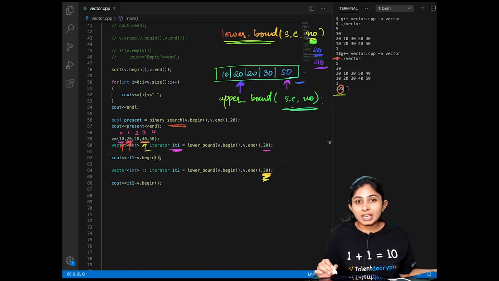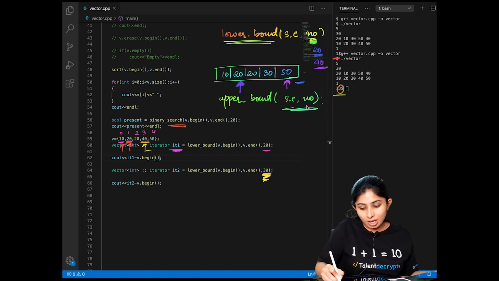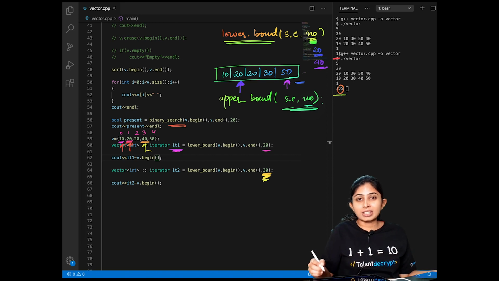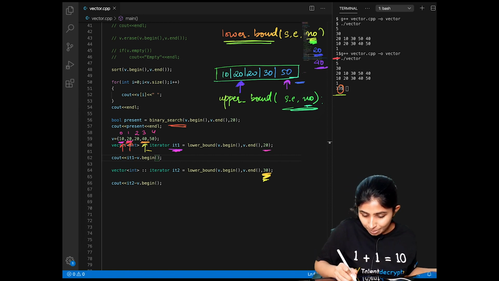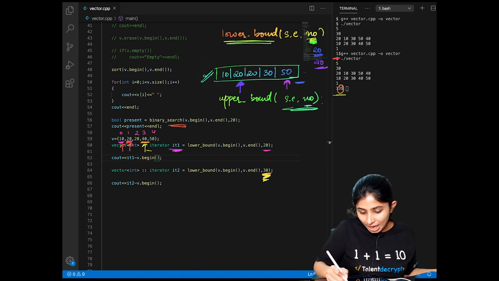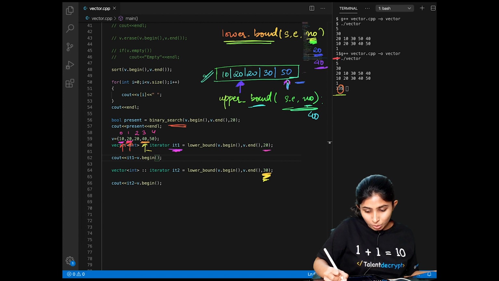This function is a very interesting function, and this gives us the iterator that will point to the element which is strictly greater than our number. For example, in the same vector, if I need to calculate the upper bound of 40, then this will give me an iterator that will point to the element 50.